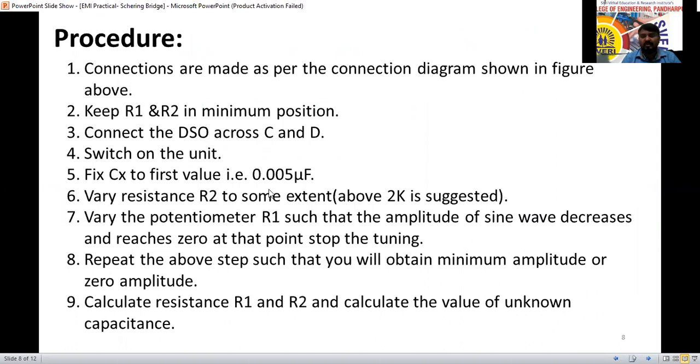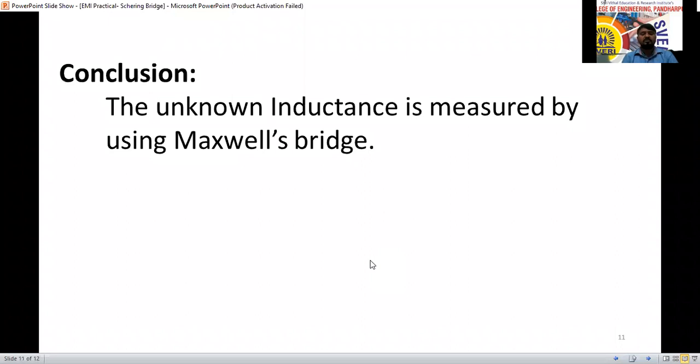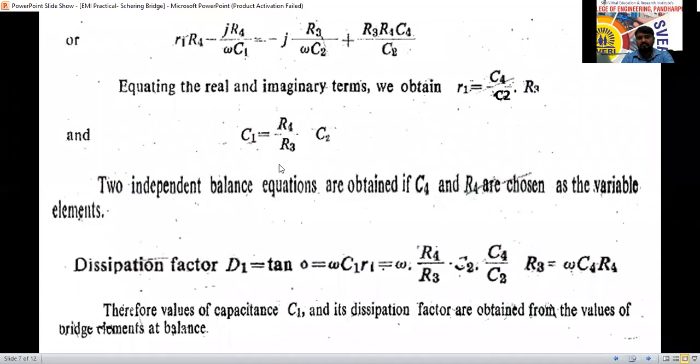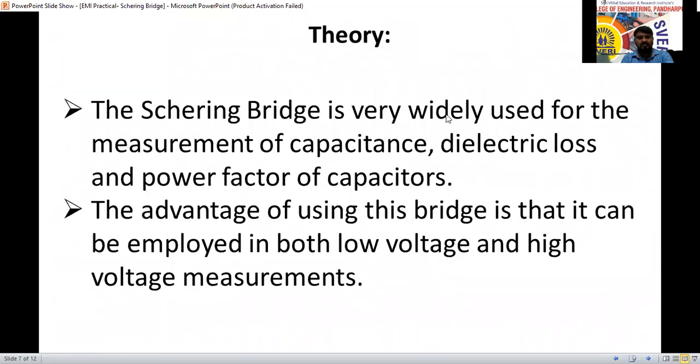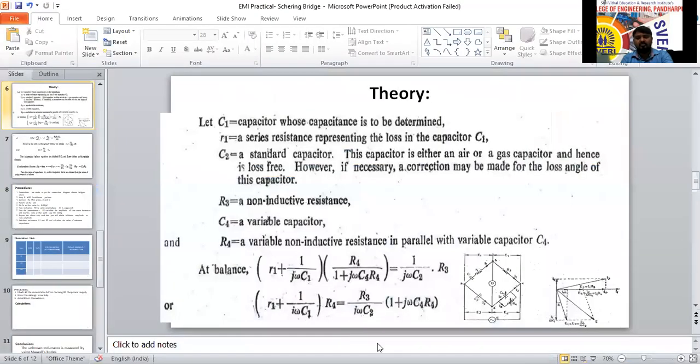Actually we are not going to do it on the kit live, we are going to do it in the virtual lab. So this procedure is not useful, but the table is useful. The values of R1, R2 and the unknown capacitance, the fixed value on the kit, how much is there on the kit, and the calculated value, that one we have to enter. Whatever theory you understood, up to these two equations, yes, sir, this theory is very important. Next we will go directly to the virtual lab. I'll show the kit also, and the diagram also.